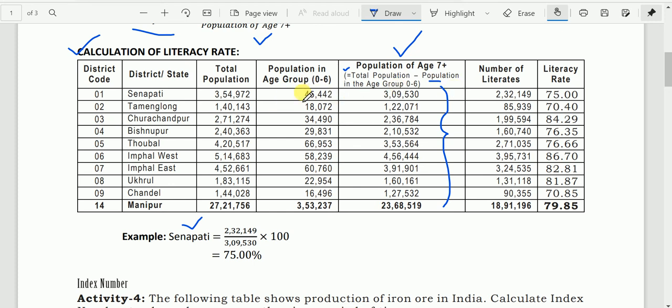That means we have to subtract this population from the total population of the district. And after that we have got this one.